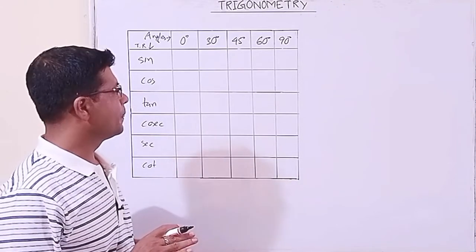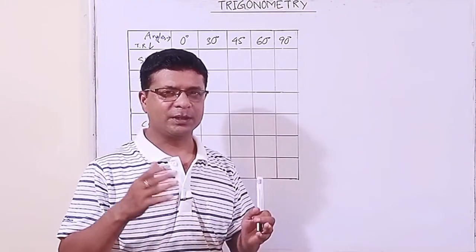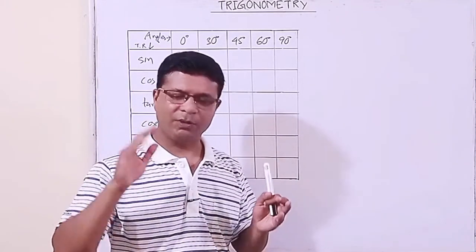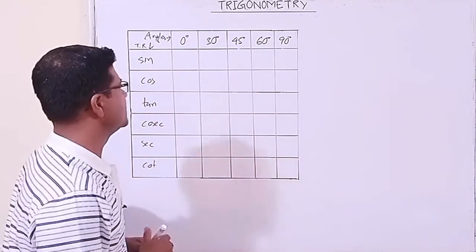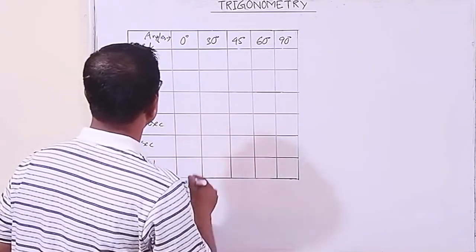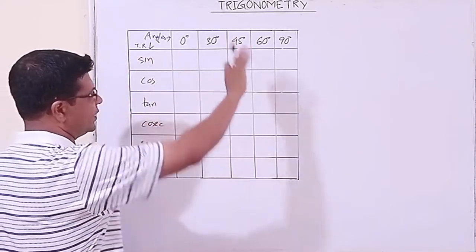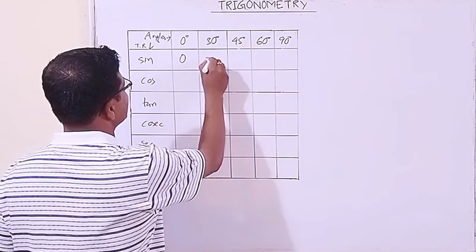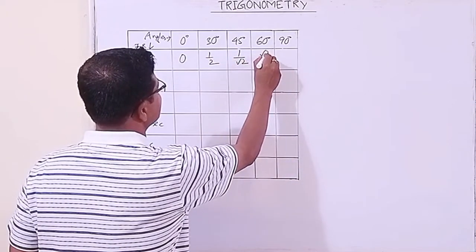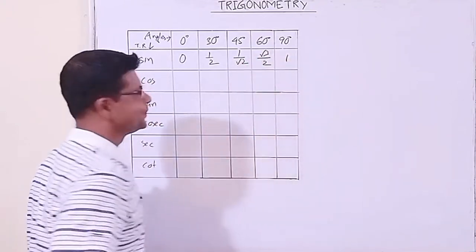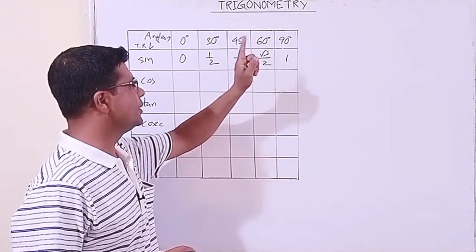But okay, in our childhood we learned the table. 1 1 ja, 2 1 ja, 3 3 ja, whatever. But here again this is another table, the table of trigonometric ratios. You have to learn it. But I will give you a shortcut idea how to learn it. So let us fill up the table. This is 0, 1 by 2, 1 by root 2, root 3 by 2, 1. You learn it. 0, half, 1 by root 2, root 3 by 2, 1.